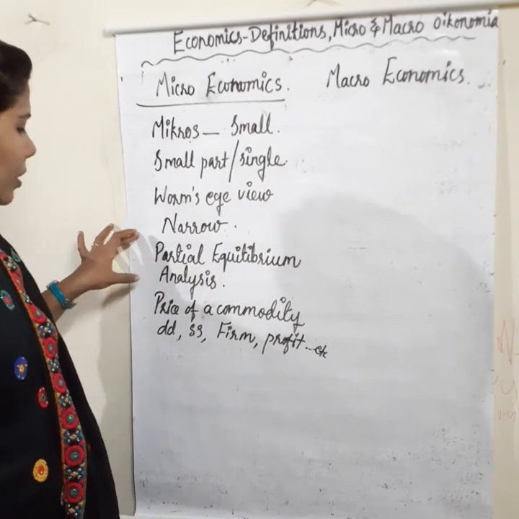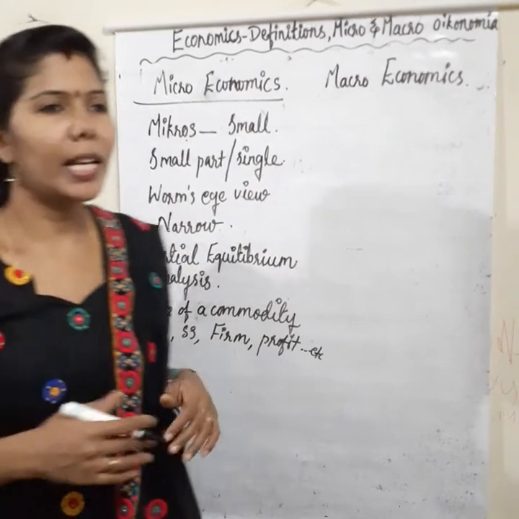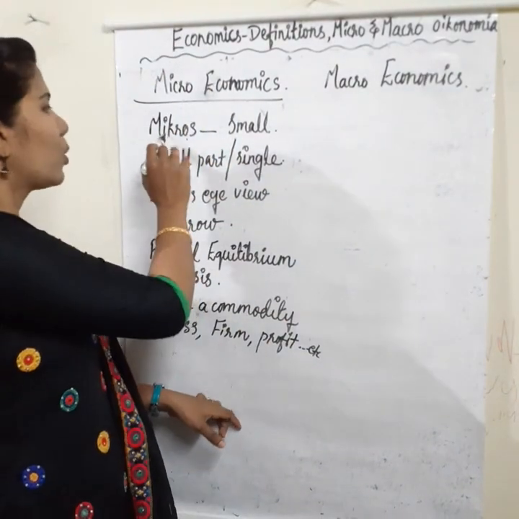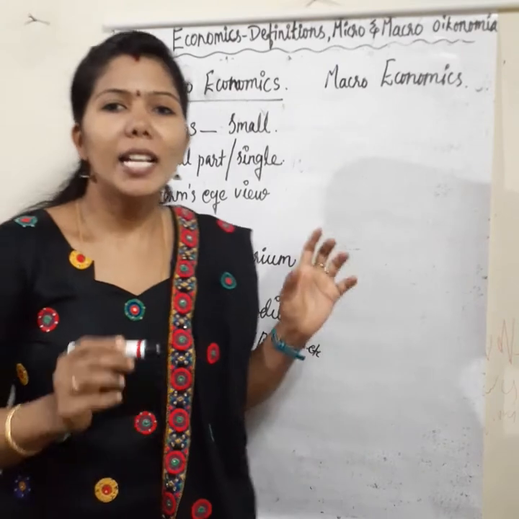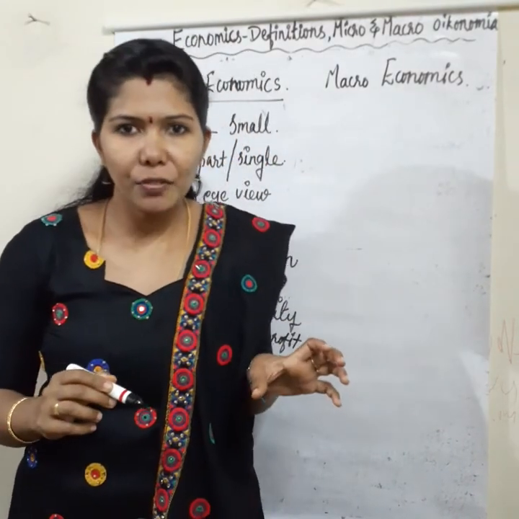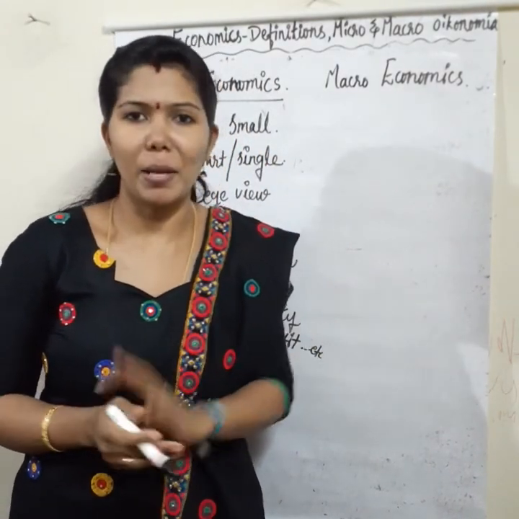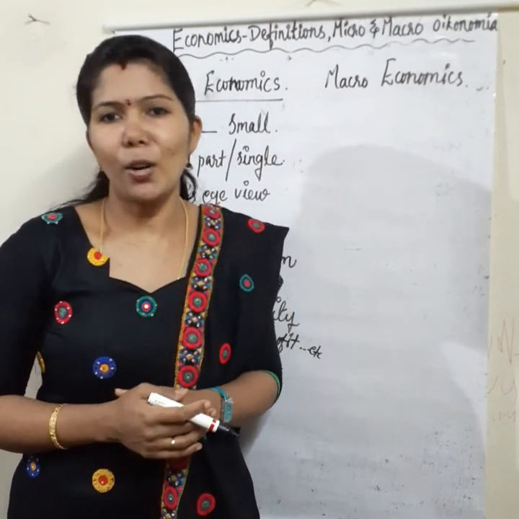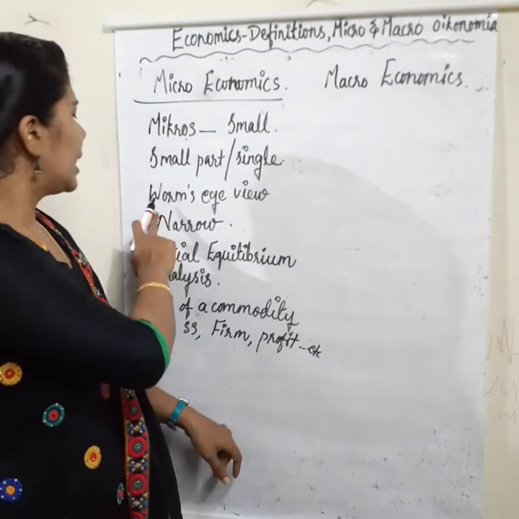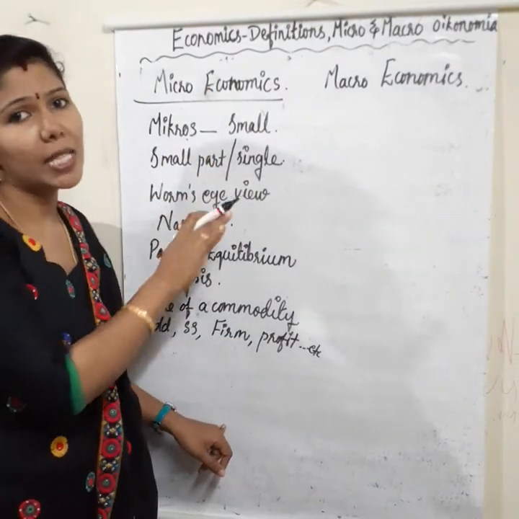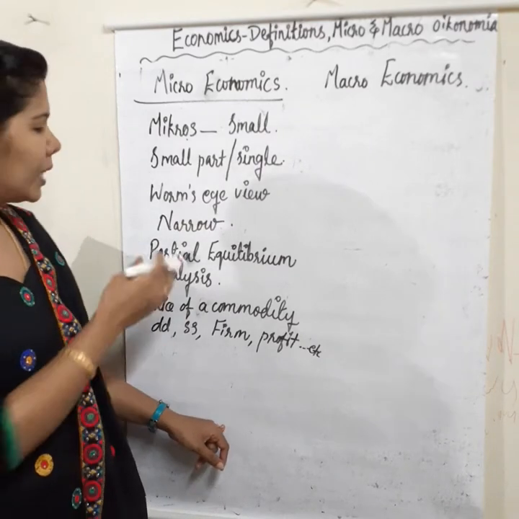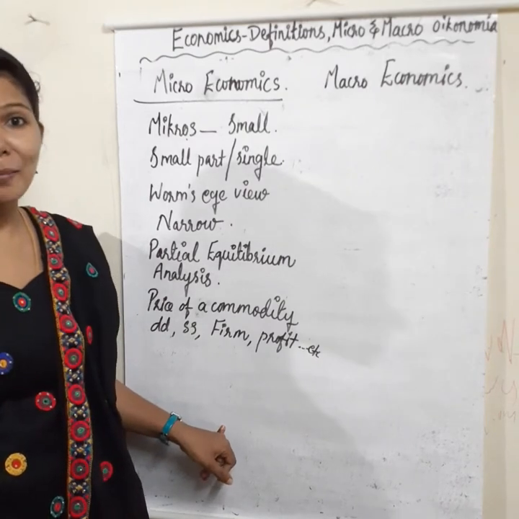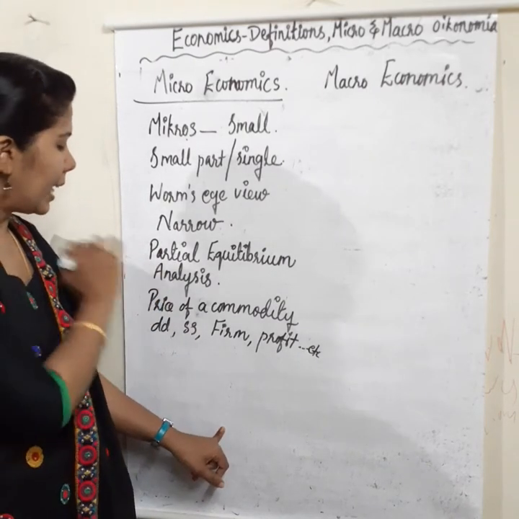Okay, so first I am going to explain one more time. The word micro is derived from the Greek word micros, which means small. Microeconomics deals with a small part of the economy or a single part of the economy. And then it has a worm's eye view. Narrow eye view. Then it is based on partial equilibrium analysis.